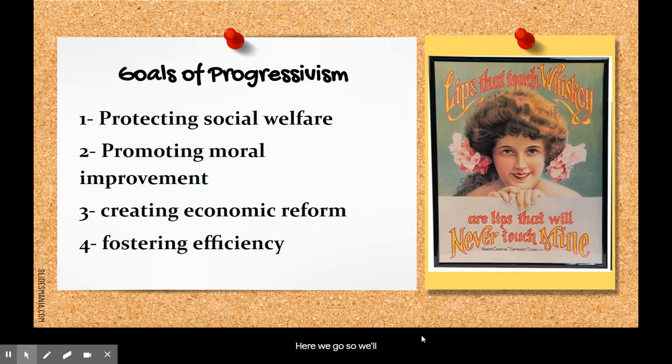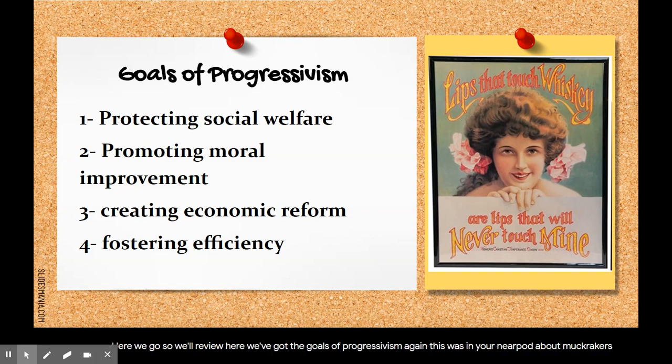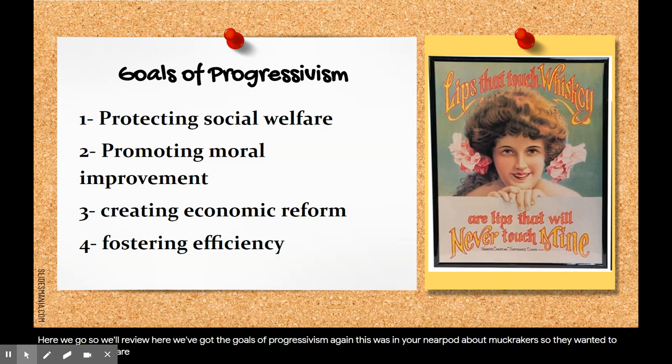So we'll review here. We've got the goals of progressivism again. This was in your Nearpod about muckrakers. So they wanted to protect social welfare. They wanted to promote moral improvement. They wanted to create economic reform, and they wanted to foster efficiency. So make sure you are adding these 4 things to your Google Docs notes.